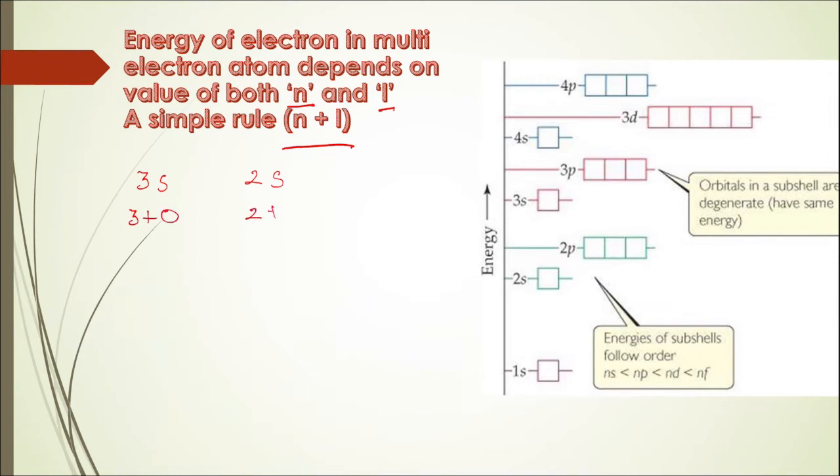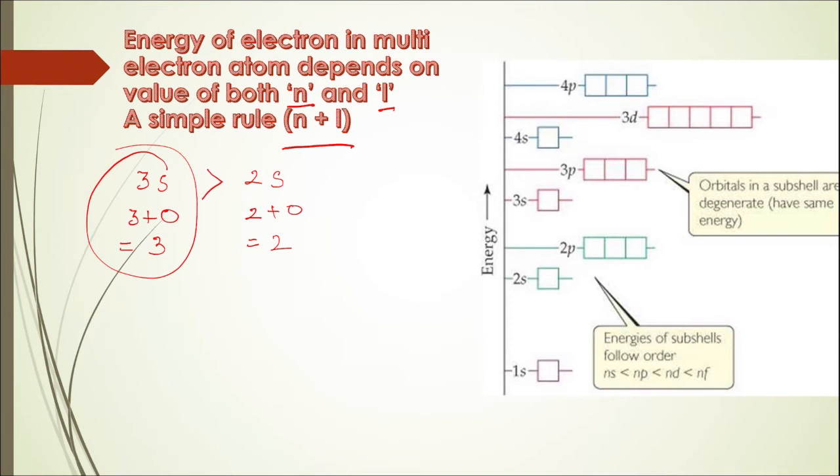So it would be 3 plus 0. In this case it is going to be 2 plus 0. So for 3s the value of n plus L is 3, and for 2s the value of n plus L is going to be 2. Now since 3s has a greater value of n plus L, I will therefore say that 3s is at a greater energy compared to 2s.